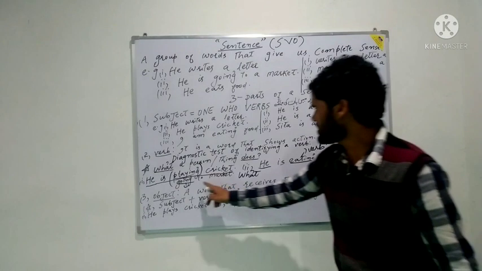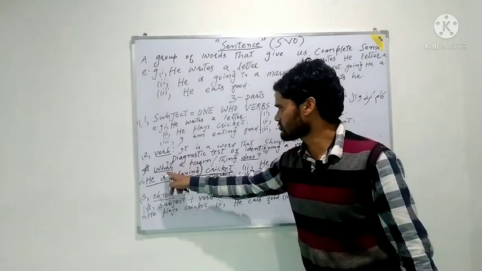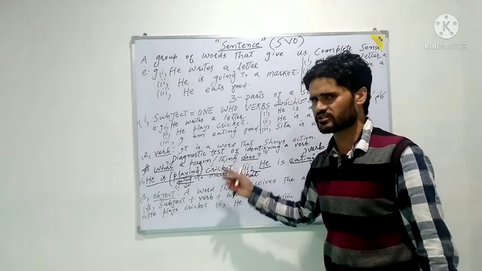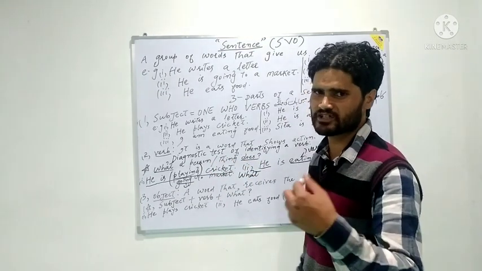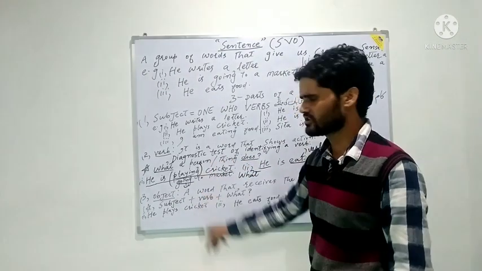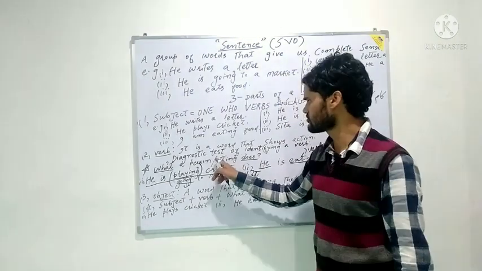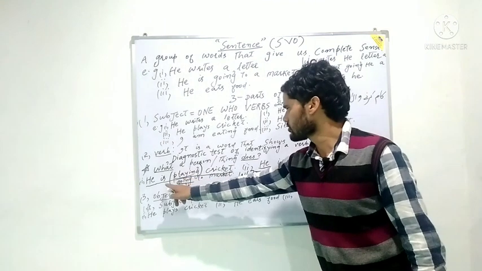Now he is going to market. First of all, you have to use the word what. After that you have to use the word person or thing. It is not necessary that a sentence must always be characterized by a person. Sometimes it may be followed by anything. That is why I have used the word thing here.